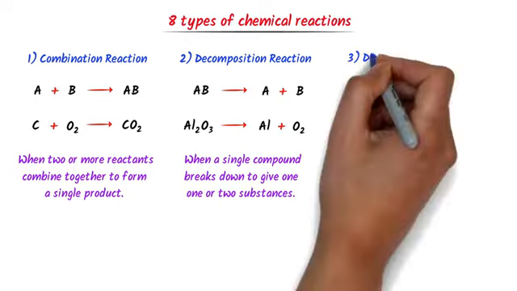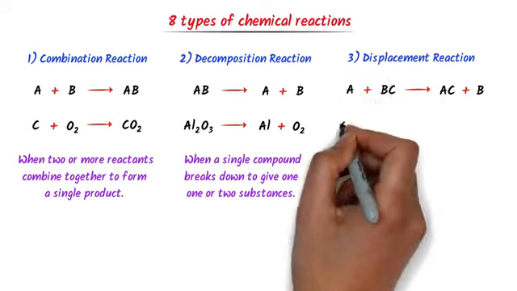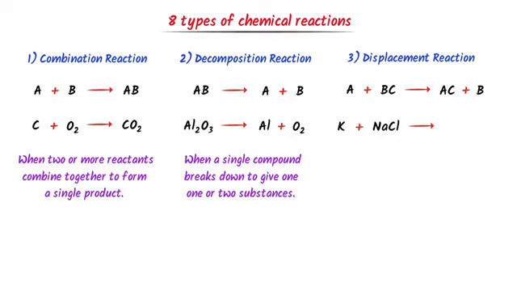The third type is displacement reaction, like A plus BC react together to form AC plus B. Here, A displaces B. For example, potassium plus sodium chloride react together to form potassium chloride plus sodium. Here, potassium displaces sodium.